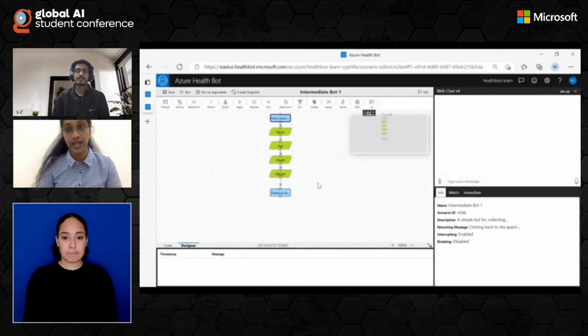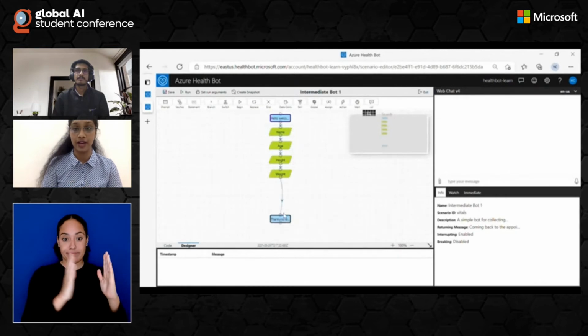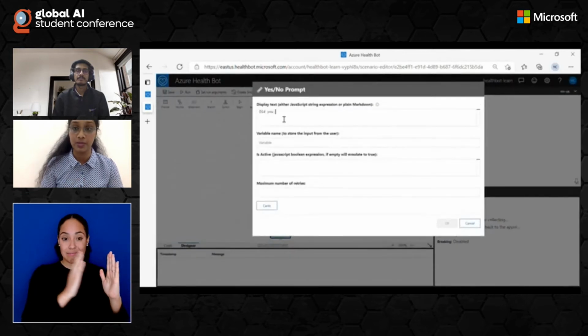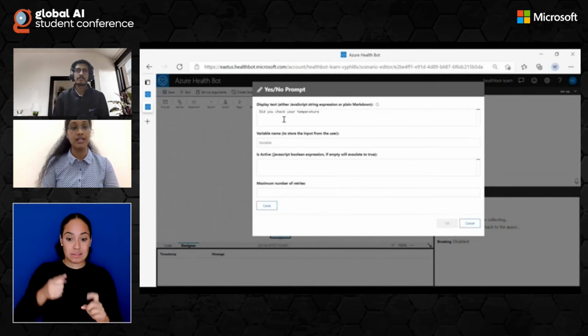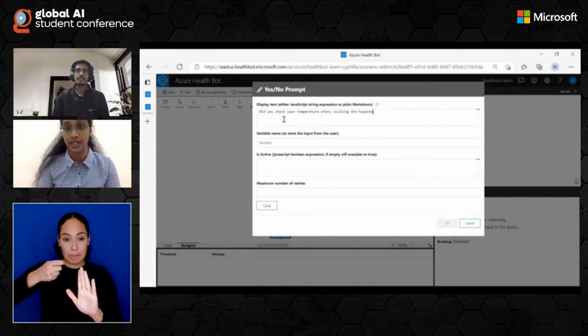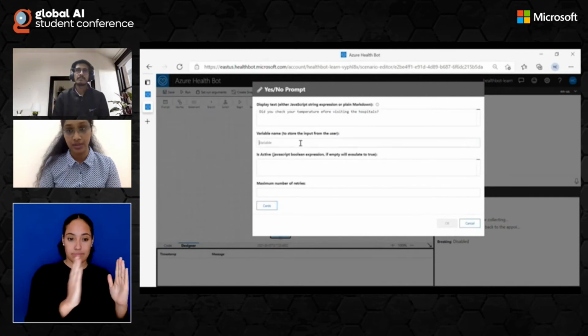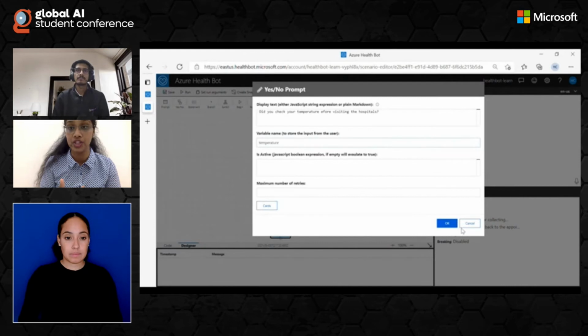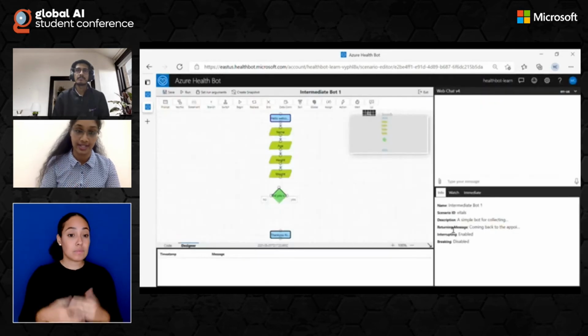And for us to connect with the breaking scenario, the interrupting scenario will have to have an option for the users to connect to the breaking scenario. The breaking scenario ID must be triggered from the interrupting scenario. So from here, we will ask them if they have checked their temperature after all the vitals have been collected. And if they haven't checked the temperature, we will ask them to check the temperature by entering the word temperature, which was the scenario ID in our breaking scenario.